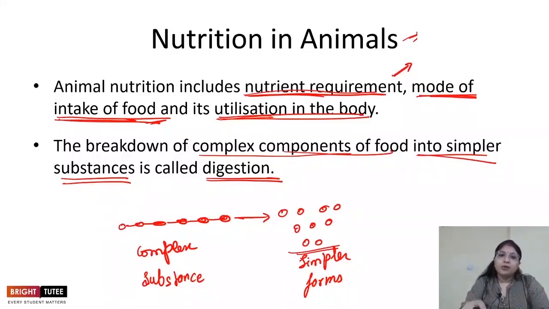When we are talking about the mode of intake of food, that is the first step, the beginning of nutrition. That means the first thing is to obtain the food. How do we take the food and eat it? Let's say in human beings, if there is an apple, you take the apple and bite it with your mouth. So your mode is biting and chewing, right? This is how you're taking the food into your body.